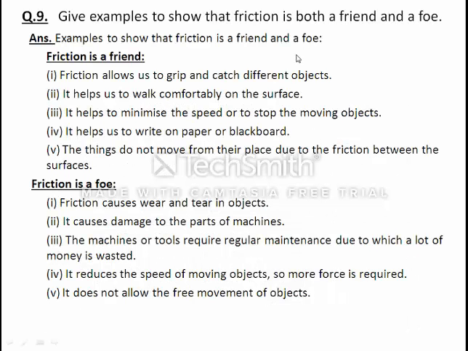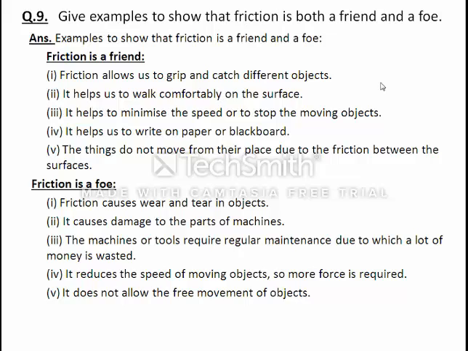Now 9. Give example to show that friction is both a friend and a foe. So friction is a friend because friction allows us to grip and catch different objects. It helps us to, we have discussed all the things in the chapter.